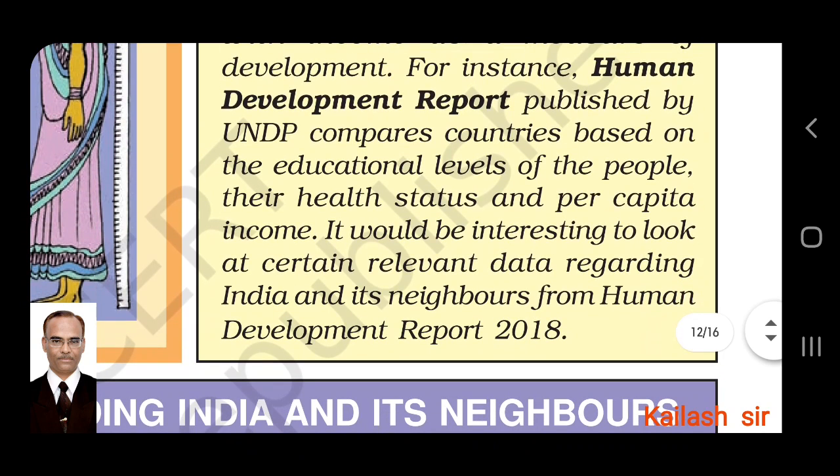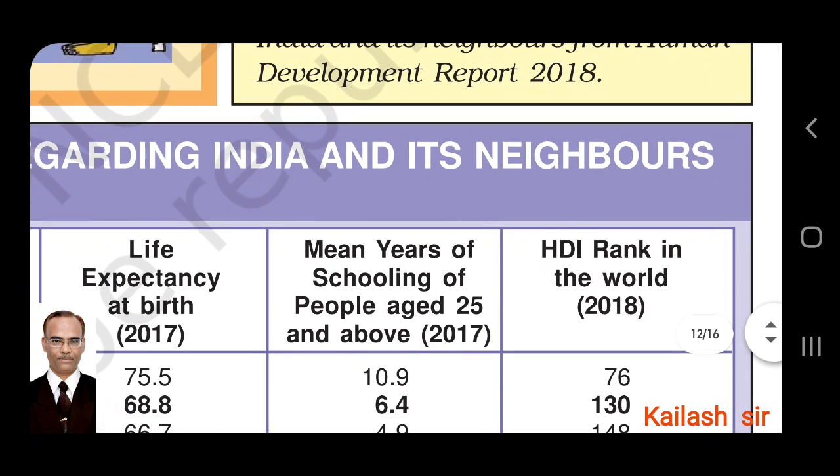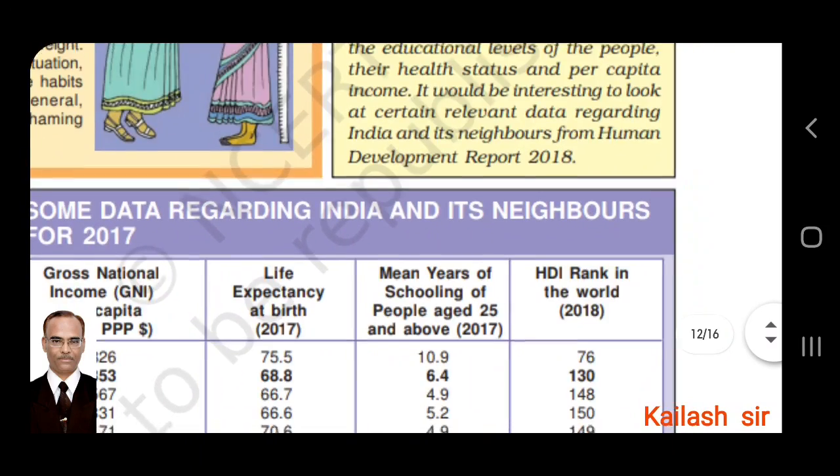It will be interesting to look at certain relevant data regarding India and its neighbors from Human Development Report 2018. So let us see the report now. What does the report say?